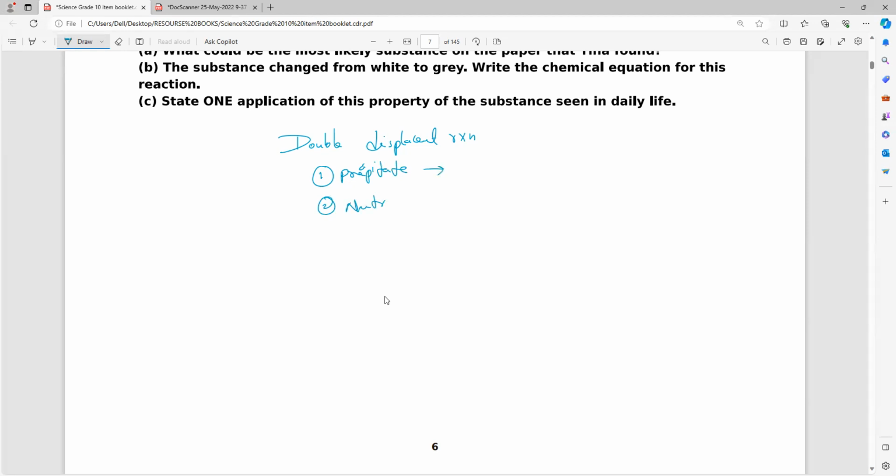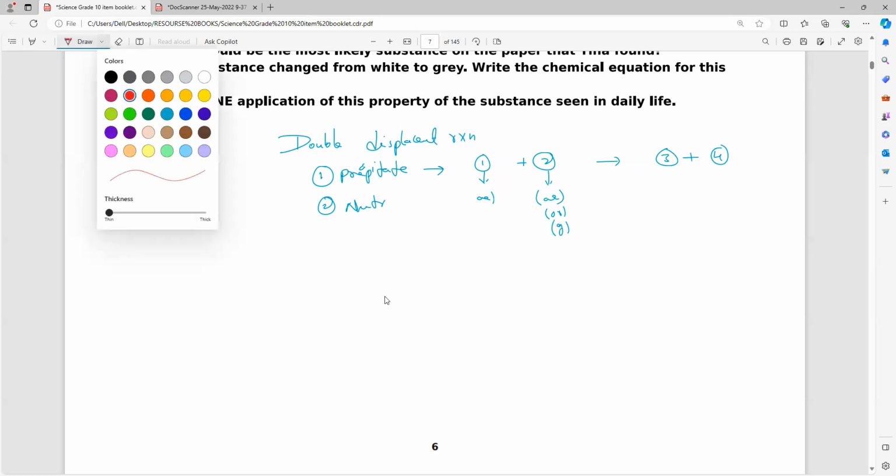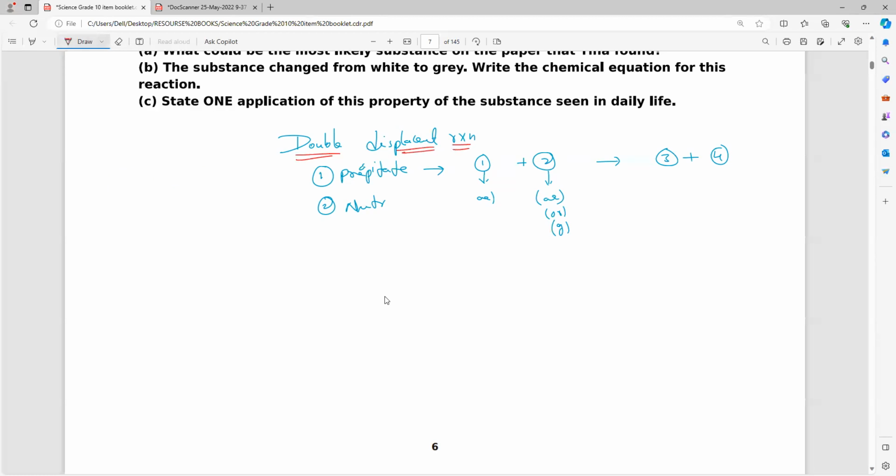Precipitate means, all of you keep it in mind, two reactants must be there. 1 plus 2 reacts, so we will get 3 plus 4. In that, 1 must be in aqueous state and 2 also must be in aqueous state, or there is another possibility. One example I have given for that. Or what? Gas. Understanding? Double displacement reaction only takes place when either both reactants are in aqueous state, or at least one reactant must be in gas state. No solids will react.